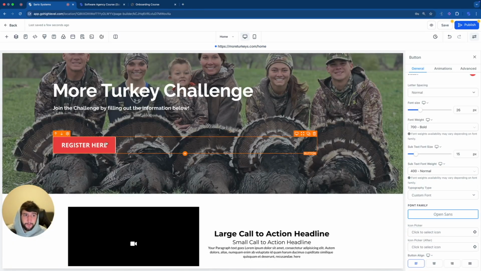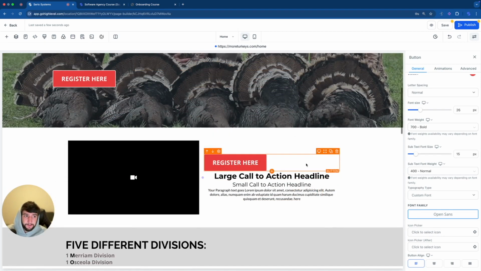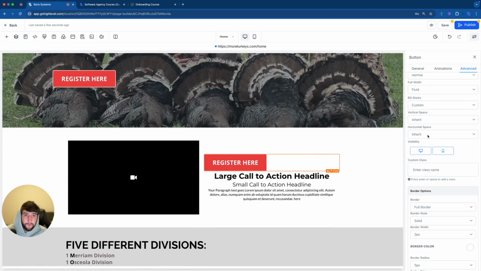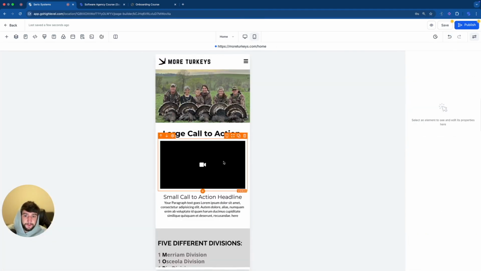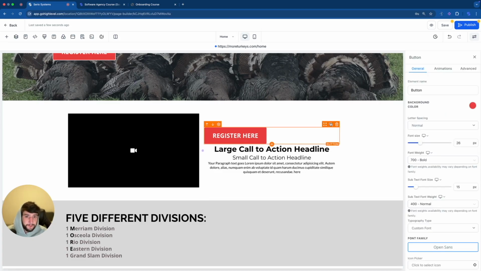And honestly, there's an easier way to do this. I'm just going to duplicate it. And then I'm going to take the duplicated button and bring it down here like this. Click on advanced, turn it on for mobile, go back to mobile, get rid of this and find out where it went. So this is supposed to be on here, but it's not.